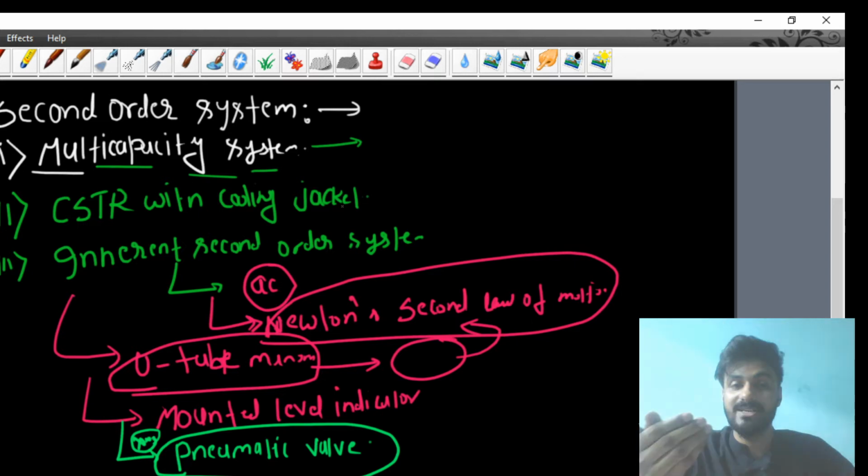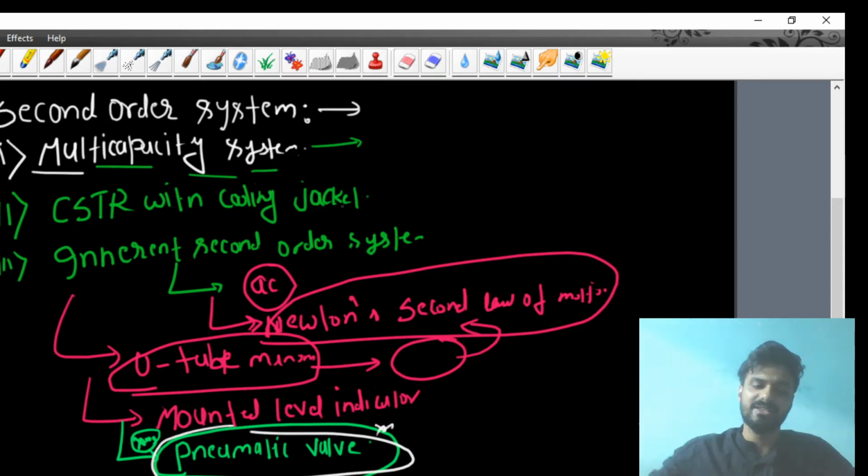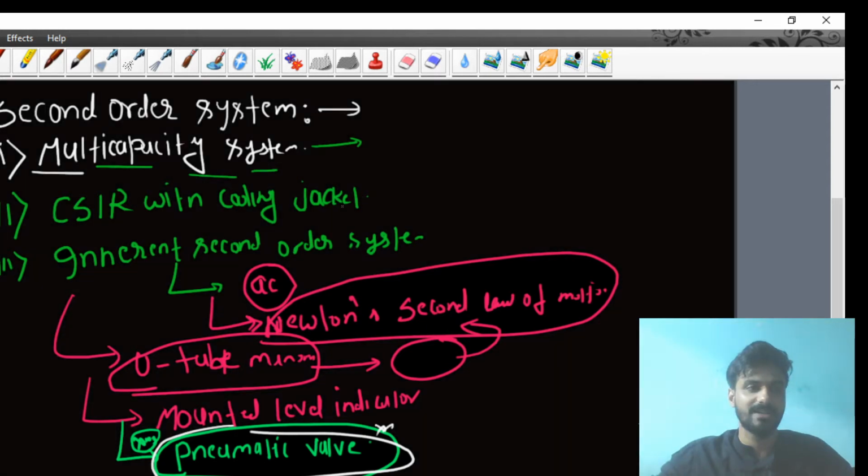For our process to become fast, we convert this pneumatic system from second order to first order, and from first order to zero order, to fasten our response. But what you have to remember here is that our pneumatic valve is inherently a second order system. That's very important. I have discussed an example regarding second order systems, and I think it's clear to all of you now. I am going to discuss the derivation of this second order system.